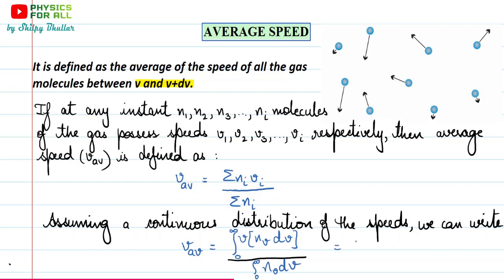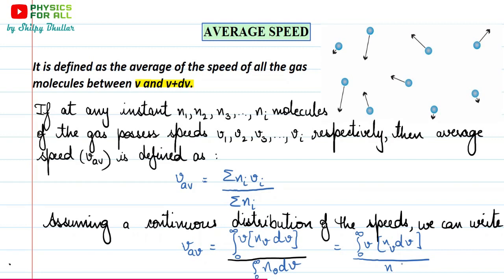Now what we can write is, here this is going to be same, this is v and this is n_v dv, but now in the denominator we can simply write down N, because ultimately this is the total number of molecules. We know that in a particular container or in a particular volume, we know what would be the count of molecules.